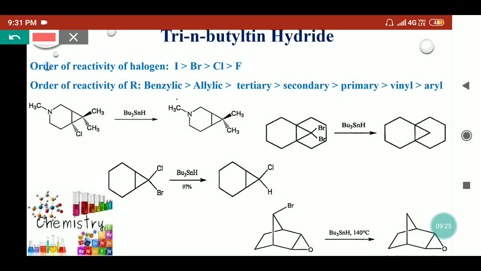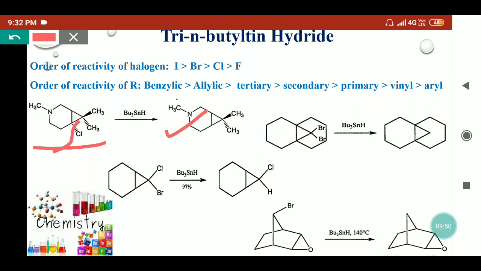Now coming to the examples part, here we can say this is a bicyclic system and the chlorine is present at the bridged position. The tri-n-butyl tin hydride can easily cleave this carbon-chlorine bond and provide the hydrogen. So simply a bridged halo compound can also be treated with the TBTH in milder conditions and get converted into the alkanes.